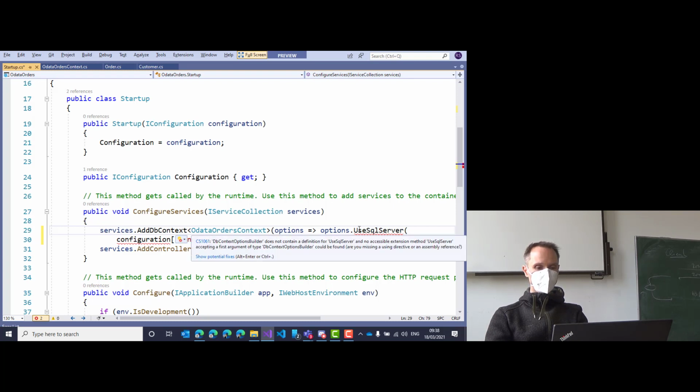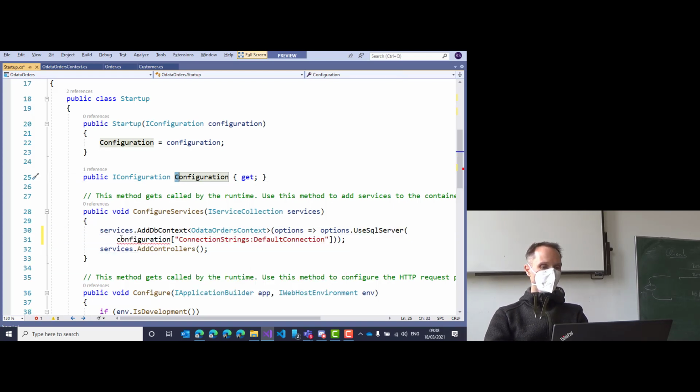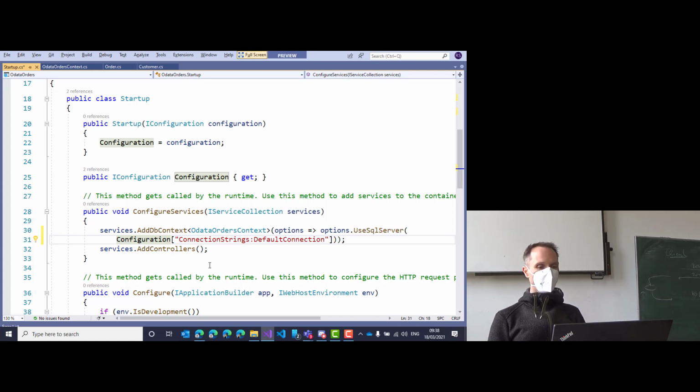We have this nice little light bulb here. It helps us to add the using statement. And as you can see, configuration is written with an uppercase C in our case. So we have to change that from a lowercase c to an uppercase C. And we are done. Just this one line. And Entity Framework is available in our ASP.NET Core application.